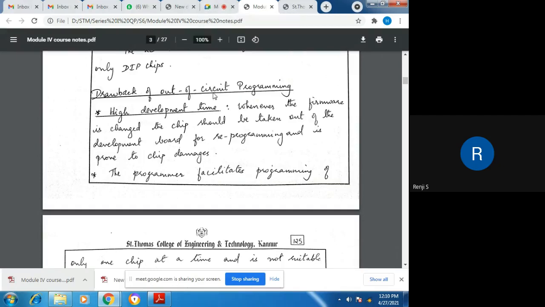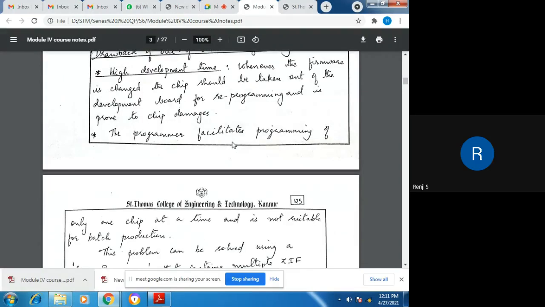So whenever the firmware is changed, the chip should be taken out of the target development board and reprogrammed, and then it has to be transferred back to the target board, and this also leads to chip damages.